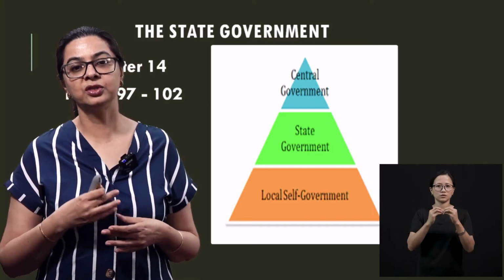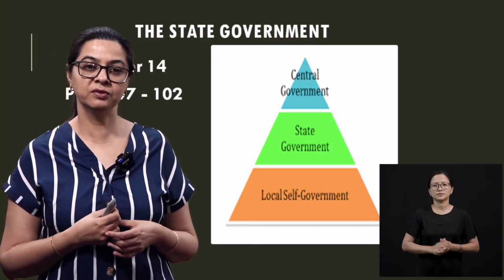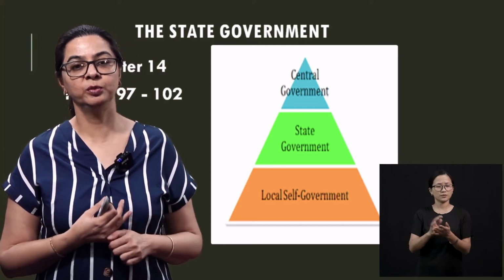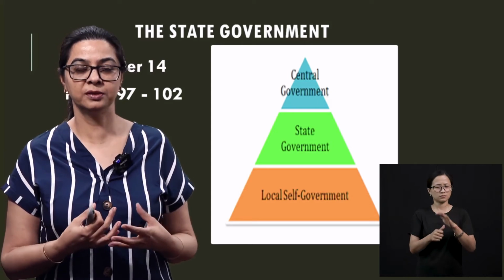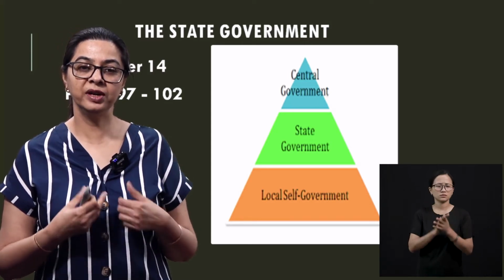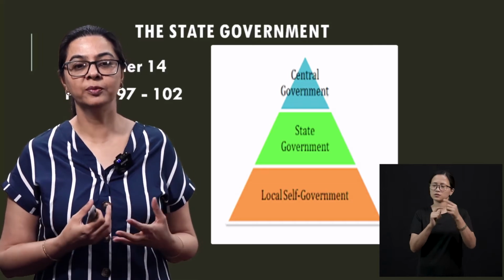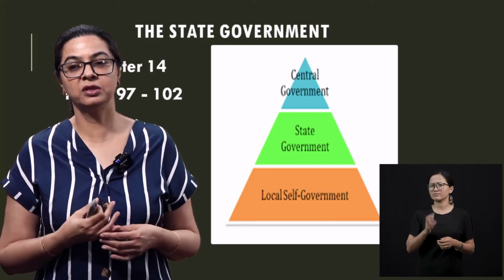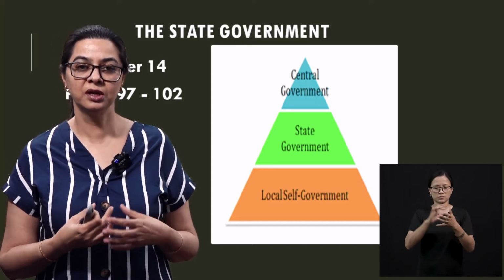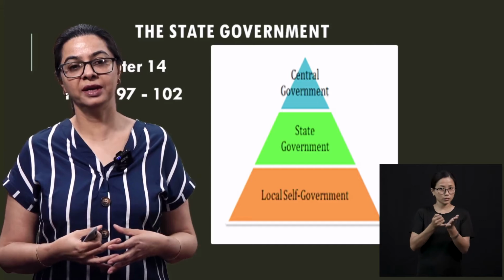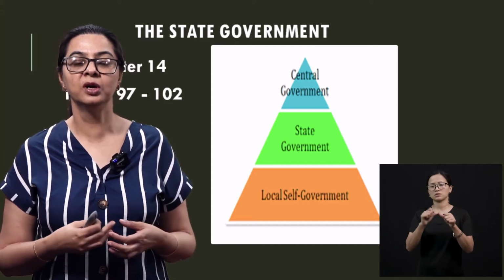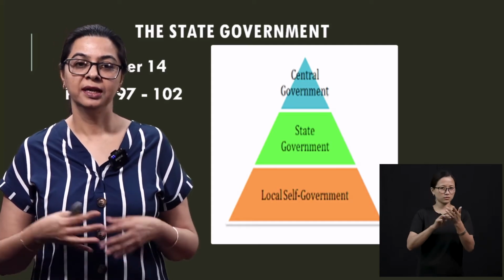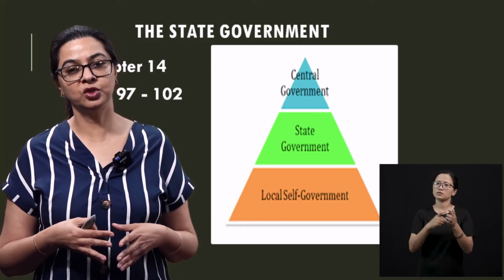Then the second structure is the executive. Now executive is your prime minister and his cabinet ministers. In the state, it would be the chief minister and his cabinet ministers. If I explain it in very simple terms, you have a school. The CBSE board will be your legislature, because they are going to tell you the rules and the laws. Your principal is going to be your executive, because he's the one who's going to try to implement those rules and regulations. The third structure of the government is your judiciary.